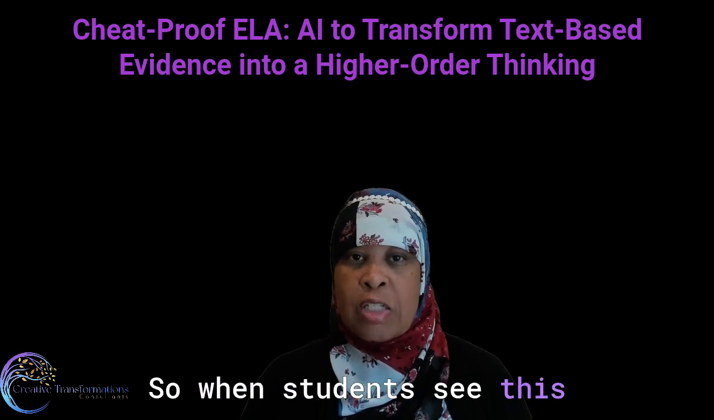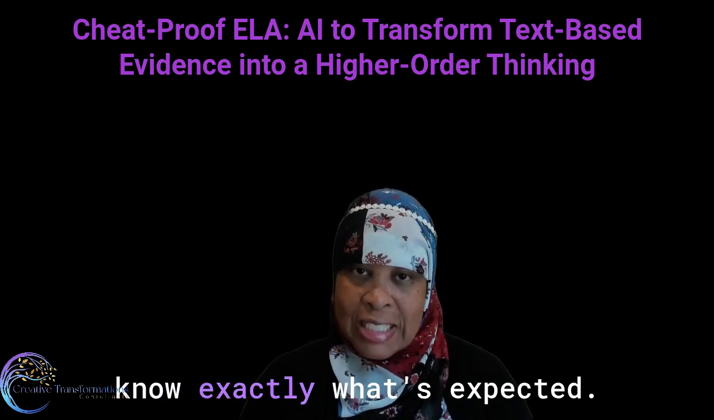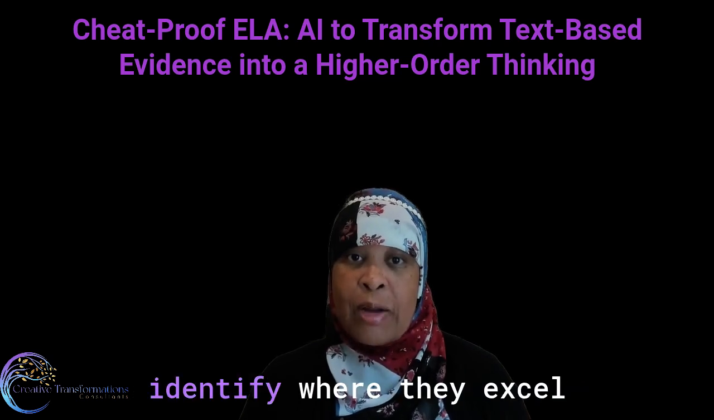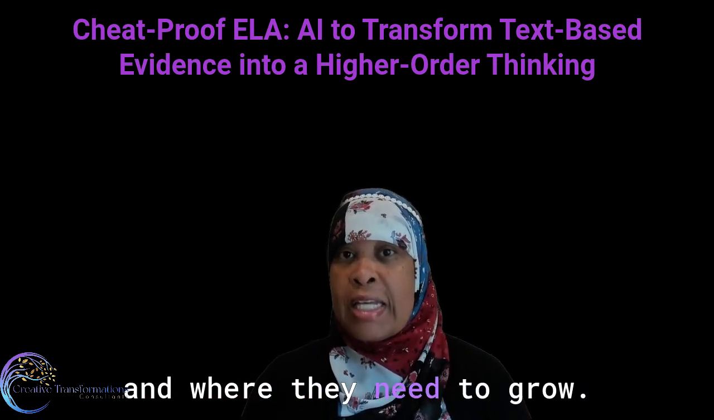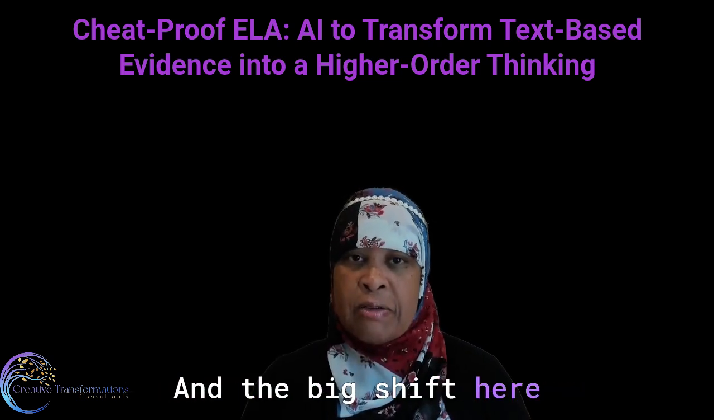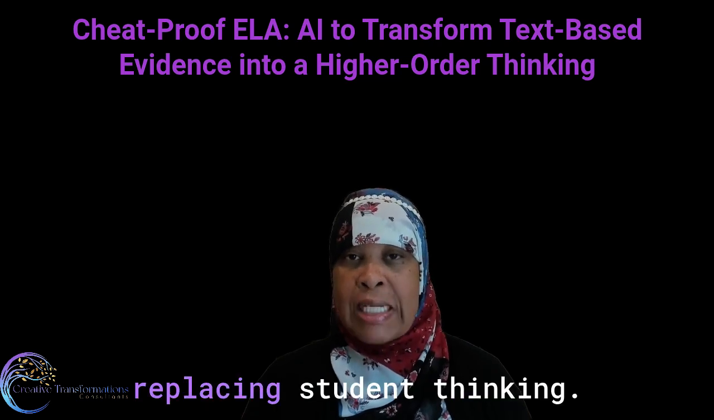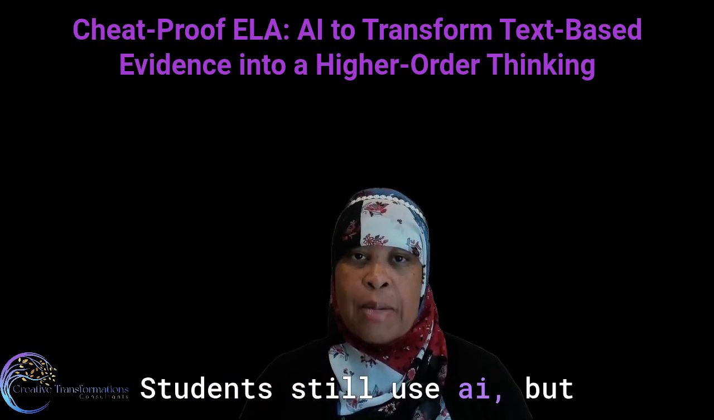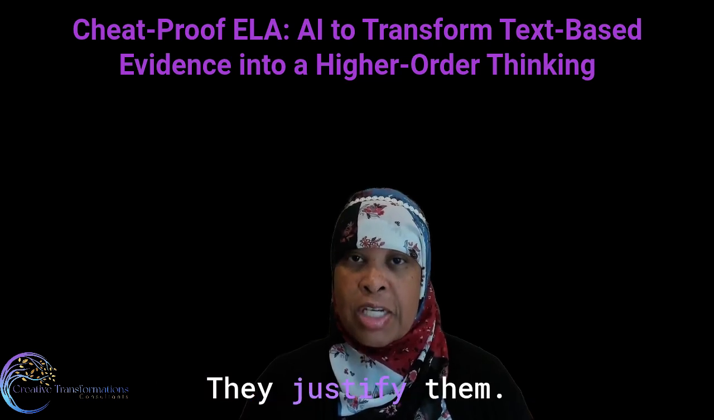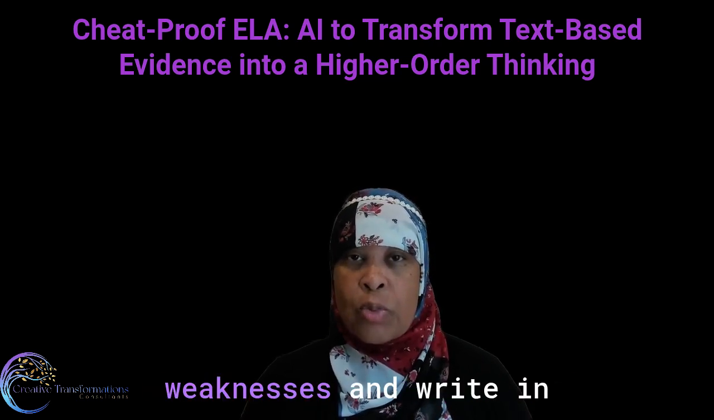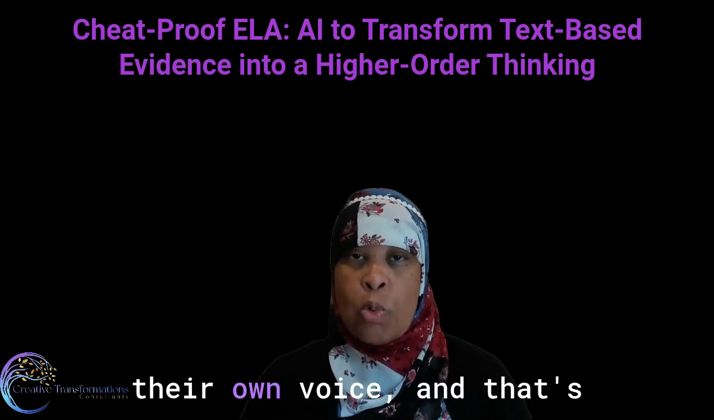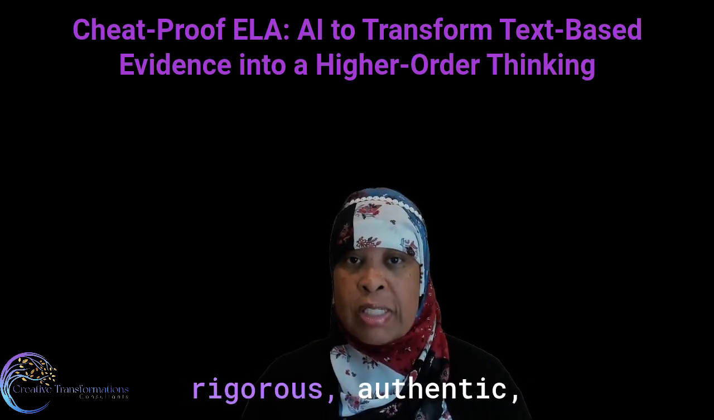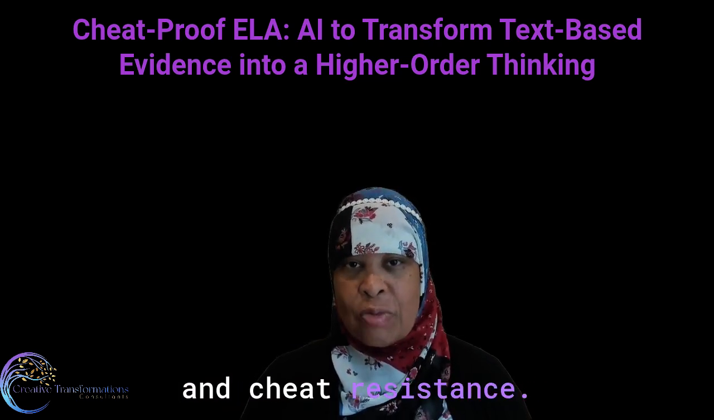So when students see this rubric before they start, they know exactly what's expected. When they see it after they finish, they can identify where they excel and where they need to grow. And the big shift here is that AI is no longer replacing student thinking, it's sparking it. Students still use AI, but they make the decisions, they justify them, they compare strengths and weaknesses, and write in their own voice. And that's how we make text-based evidence assignments rigorous, authentic, and cheat resistant.